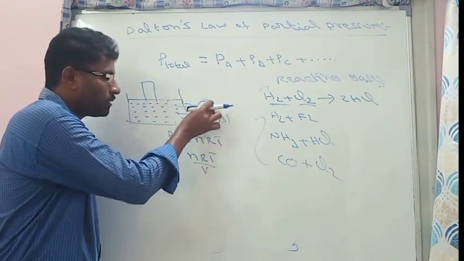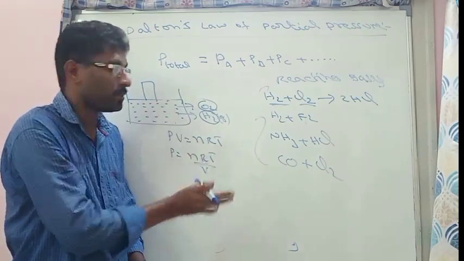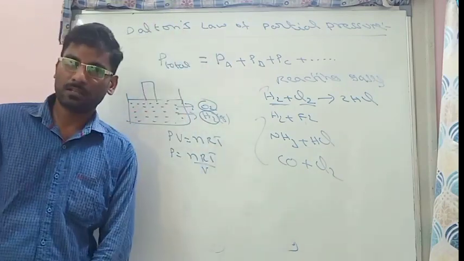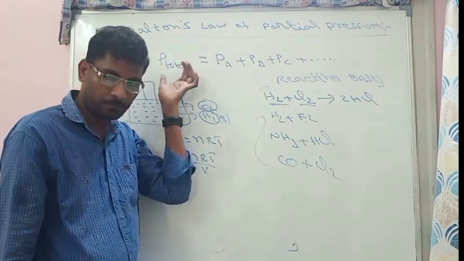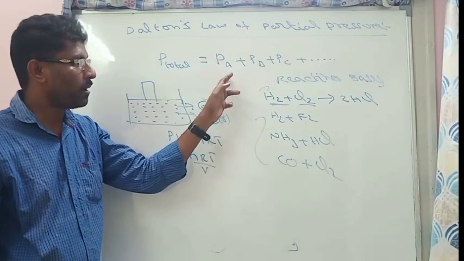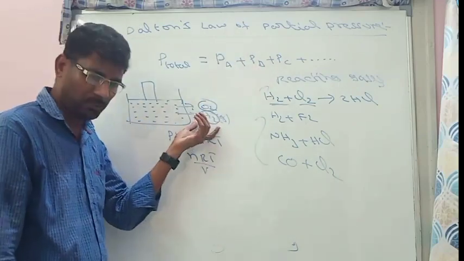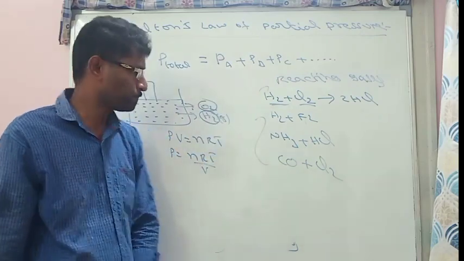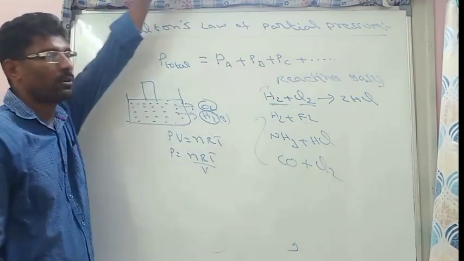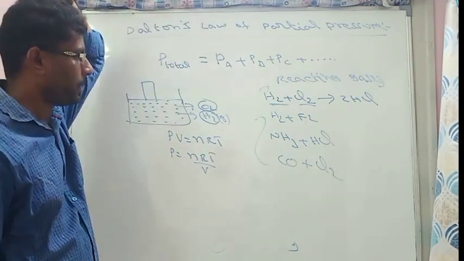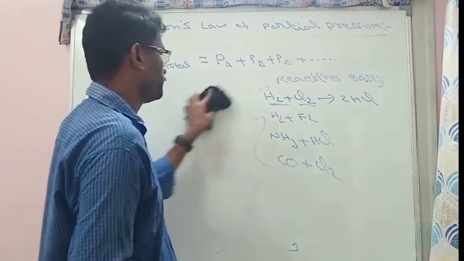Now, on combining these two partial pressures, we can get the total pressure of the mixture. That is stated by Dalton's law. So Dalton's law says that in a mixture, the total pressure must be equal to the sum of partial pressures of each gas. The gases may be two or more, whatever. So when we add the partial pressures, we get the total pressure. So this is Dalton's law of partial pressure. Now, see this.